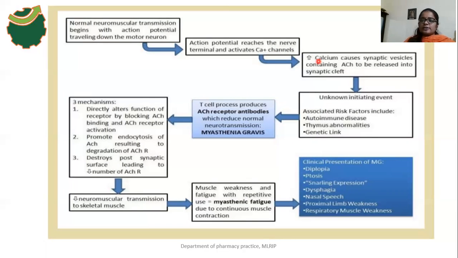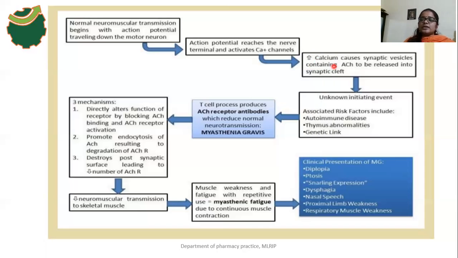As a result, the positively charged calcium ions in the neuronal cytoplasm increase, and there is an activation of the synaptic vesicle, not the synaptic cleft.